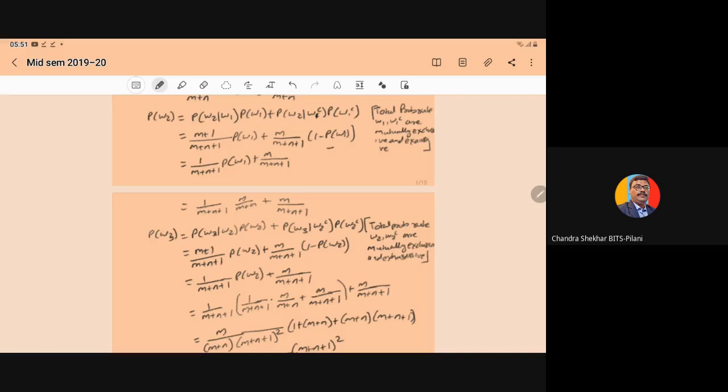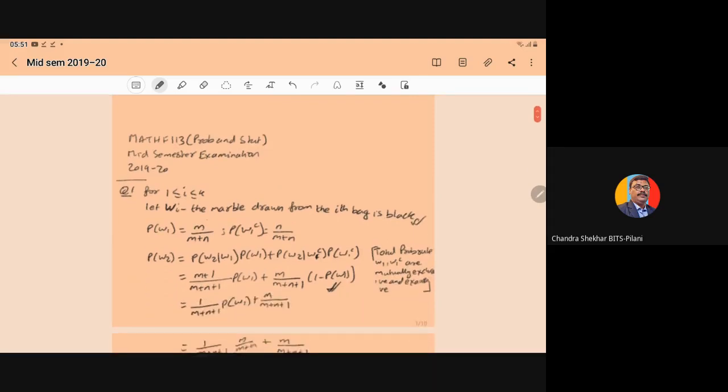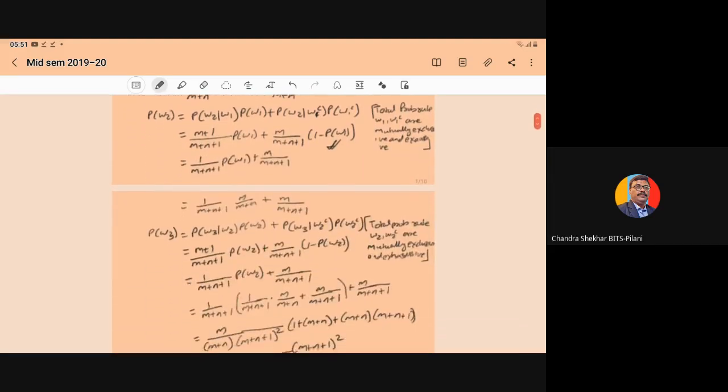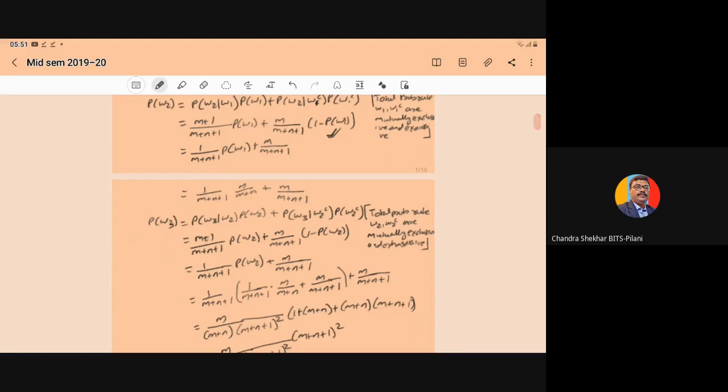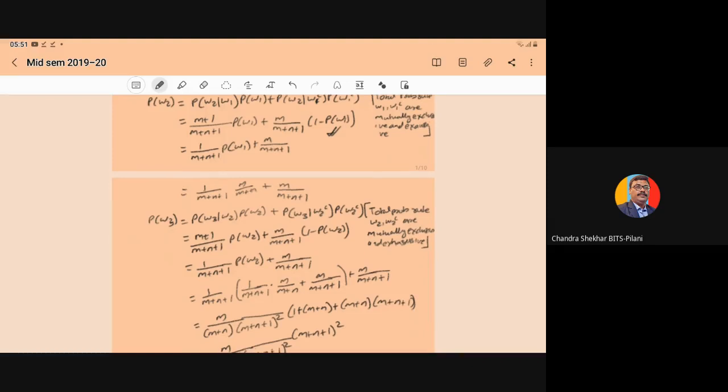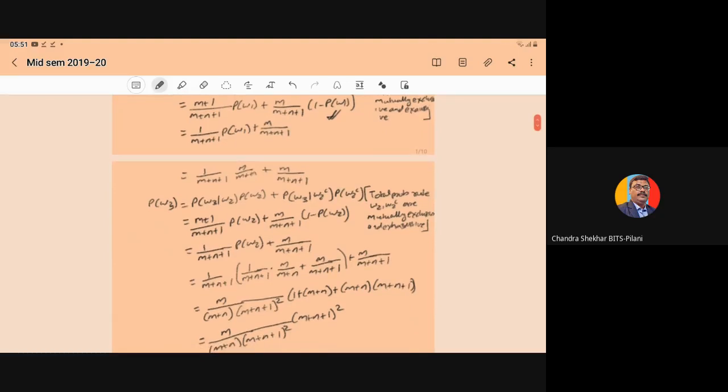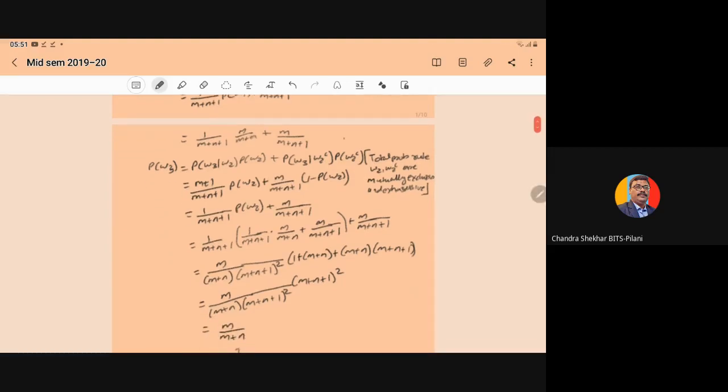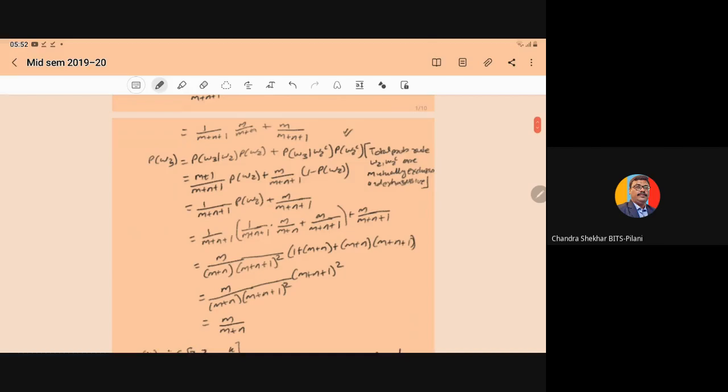On solving, you will get 1 upon m plus n plus 1 into probability of W1, plus m upon m plus n plus 1. We have already computed the probability of W1 as m upon m plus n, so just put the value here. It will become 1 upon m plus n plus 1 into m upon m plus n, plus m upon m plus n plus 1.